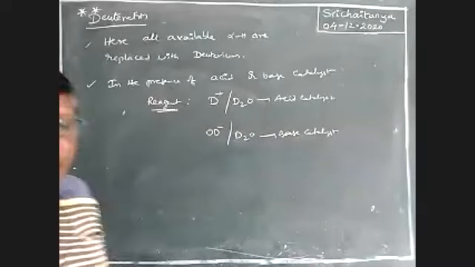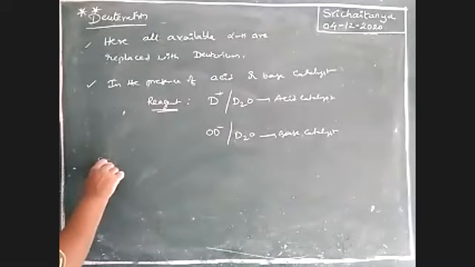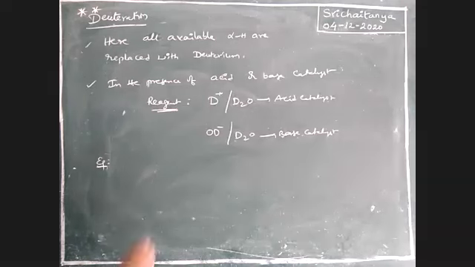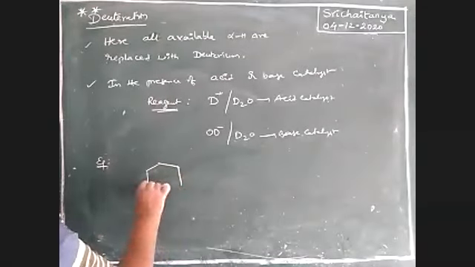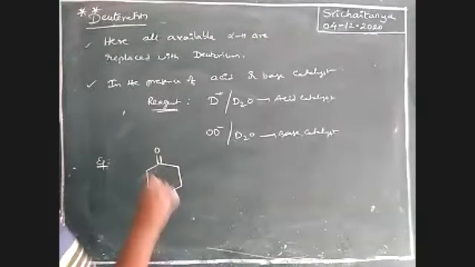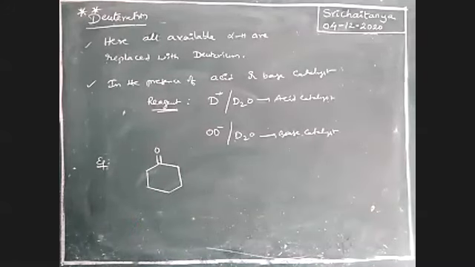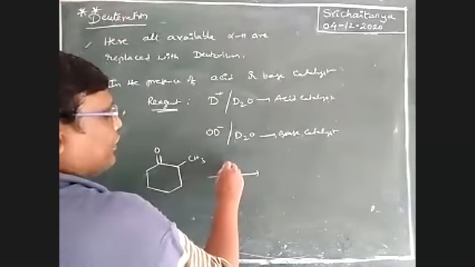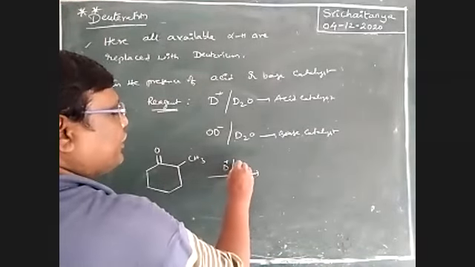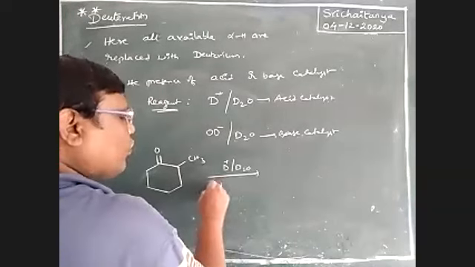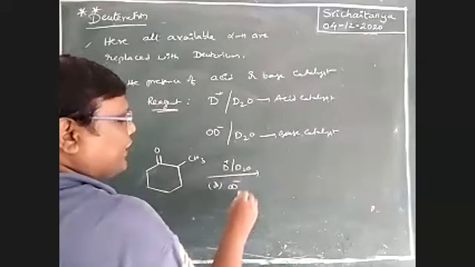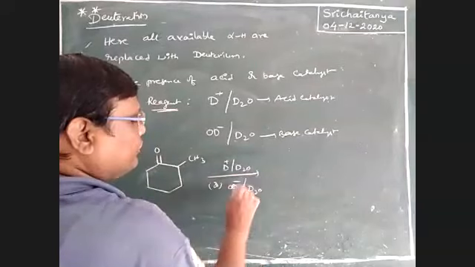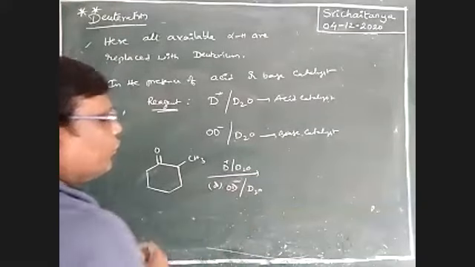See here, let us take an example. Now tautomerism is not here, boys. Only alpha hydrogens are replaced. This is CH3. This is D plus, D2O, or whatever reagent is used, OD minus, D2O.